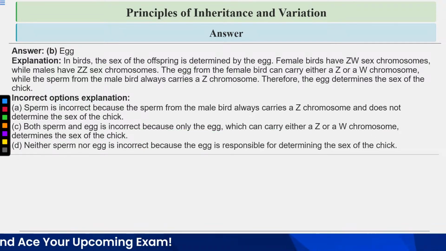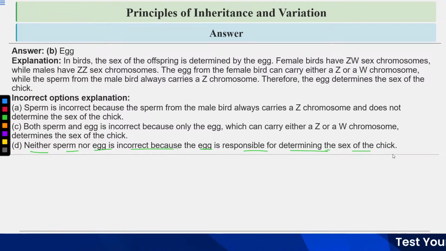Option number D, neither sperm nor egg, is incorrect because the egg is responsible for determining the sex of the chick.